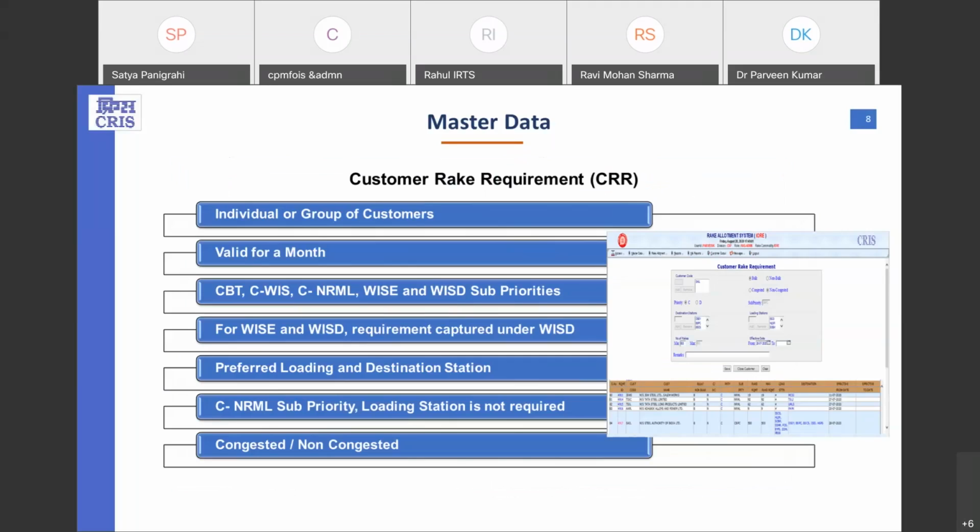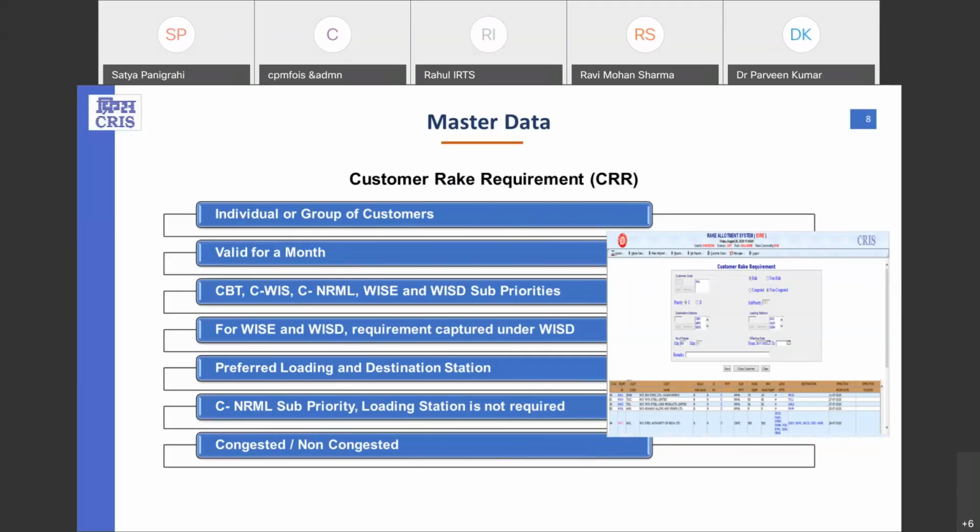Now, the next master data is the customer rake requirement, which is a very important master data and has the base for the RAS, rake allotment system. In this master data, a customer can be defined individually or as a group of customers. And the rake requirement given by the customer is valid for a month only.